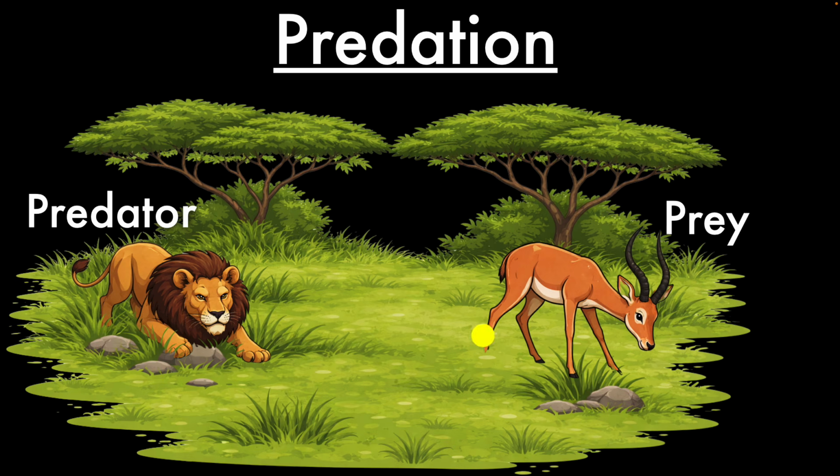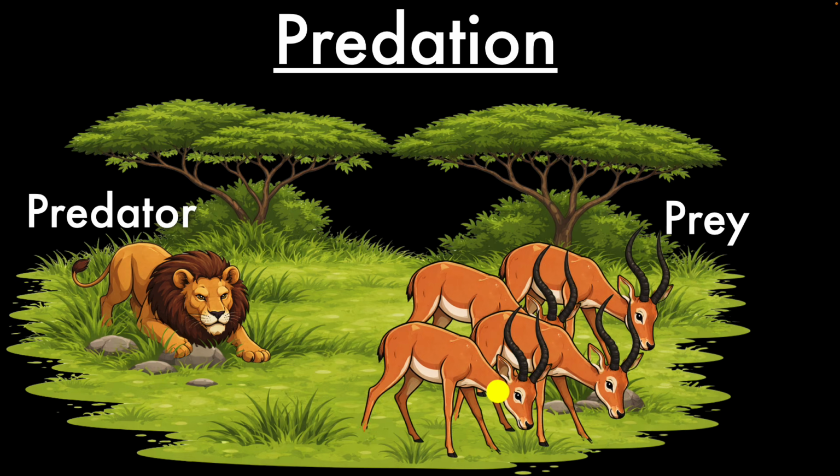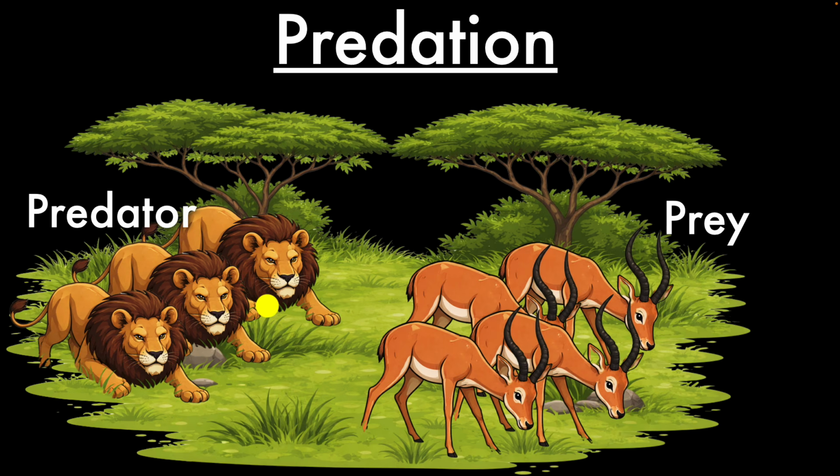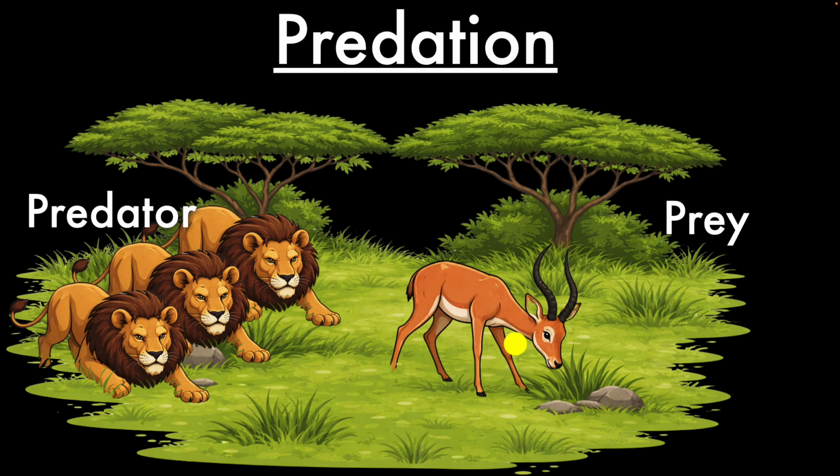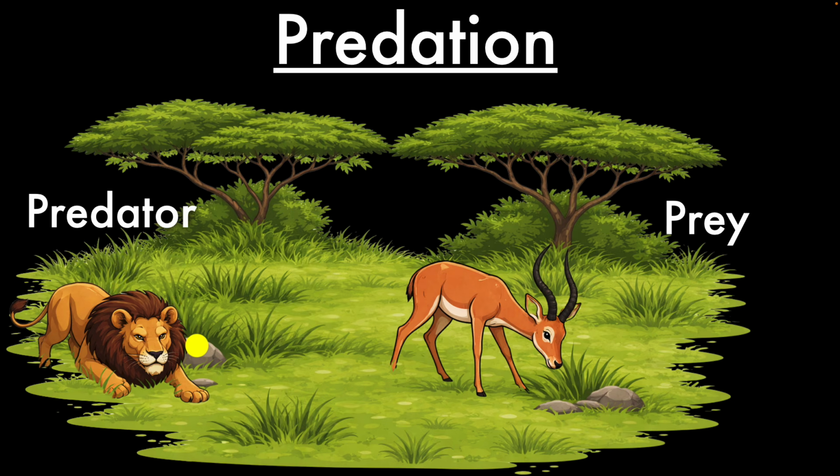Okay, now think about this. If the prey population increases in a certain area, what do you think is going to happen to the predator population in that area? Well, now since there's more food available, the predator population would also increase, right? In contrast, what if the prey population were to reduce in a particular area? Well, now less food is available, so there will be more competition, and that would tend to reduce the predator population in the area. So notice how these interactions are connected, right? So predation helps shape the balance of populations in an ecosystem. But remember, not all feeding interactions involve animals eating other animals.